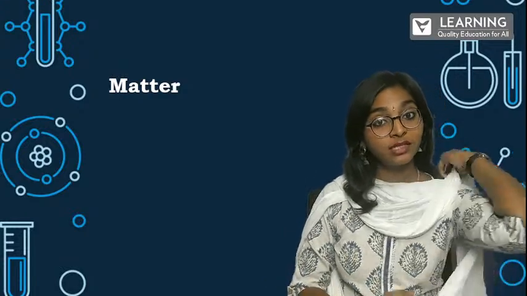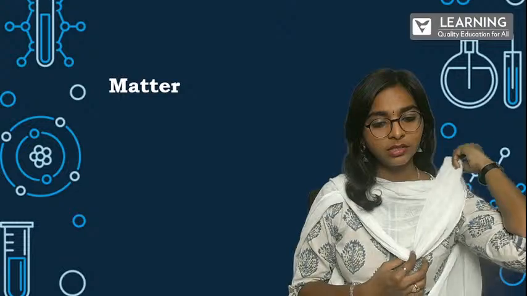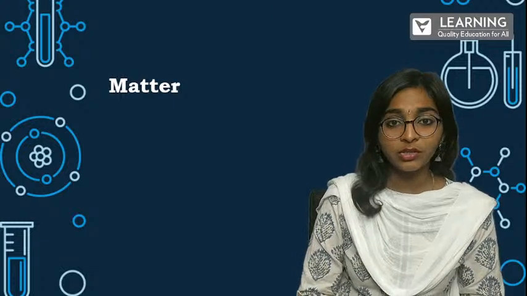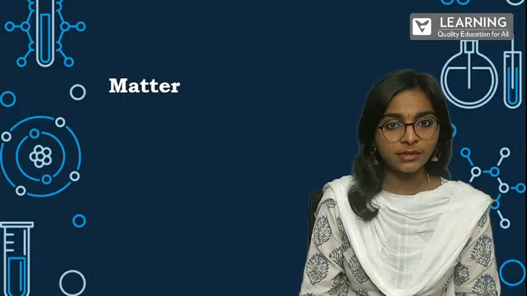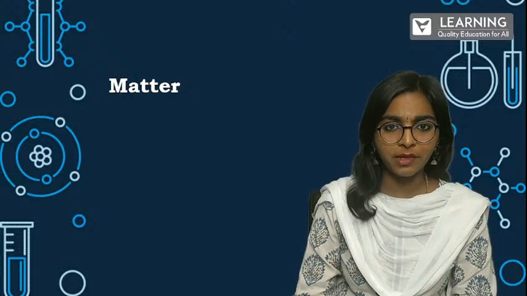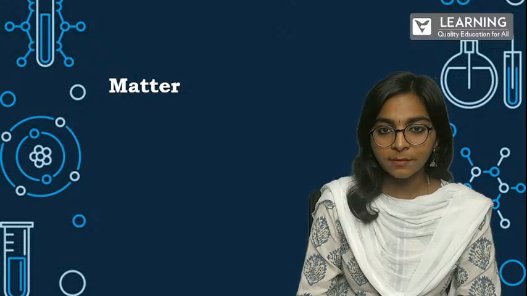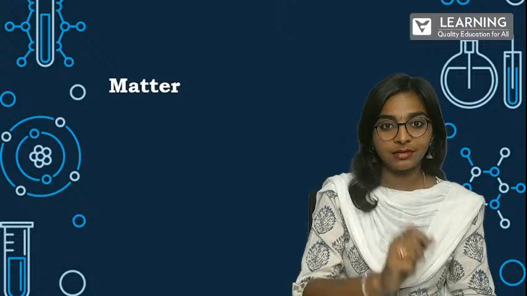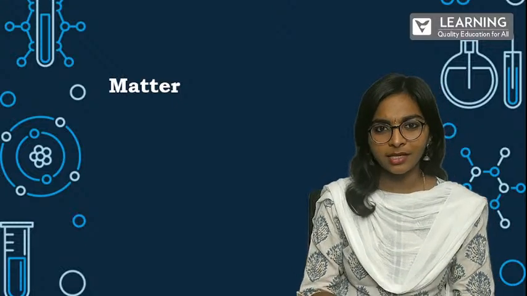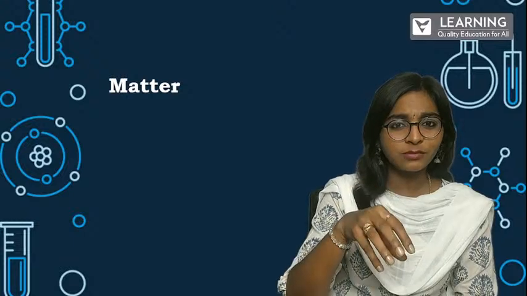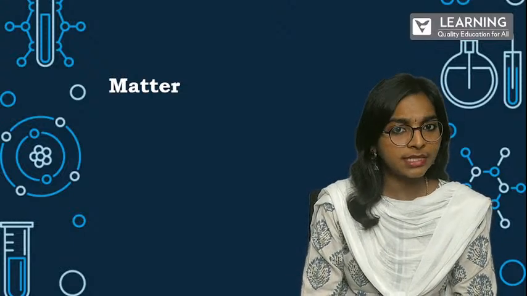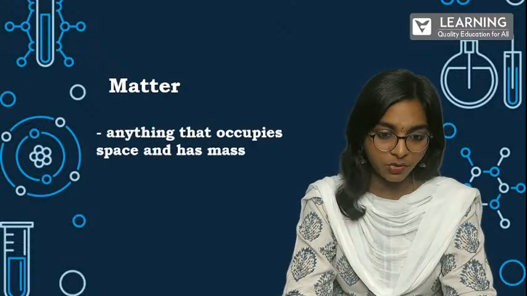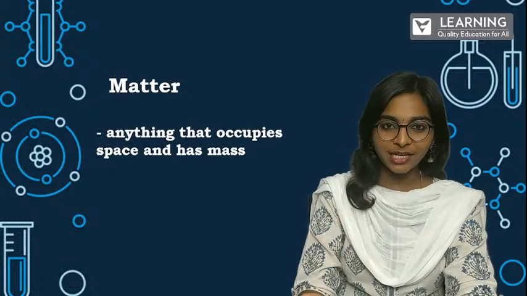So what was your first chapter? Your first chapter was about matter, right? You studied whether matter around us is pure. You studied different types of matter, and the states of matter you know very well. So now tell me, what is matter? What comes to your mind if I say matter? Something that has mass and occupies some sort of space. You say that to be matter, yes or no? Yes. That is the definition of matter, which you already know, but I'm telling you just as a recap.